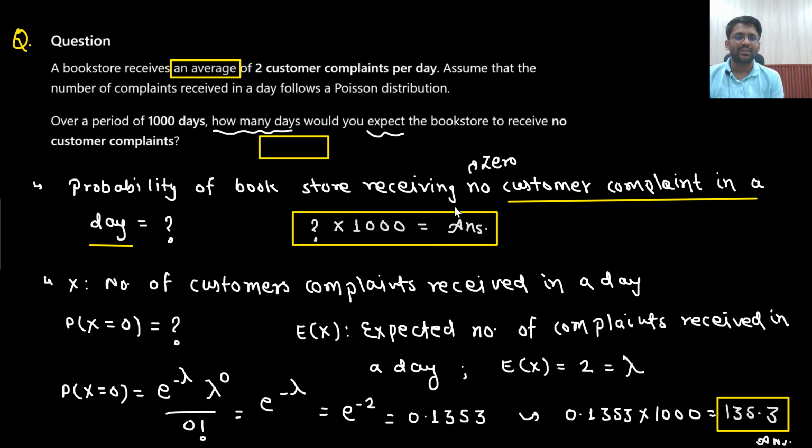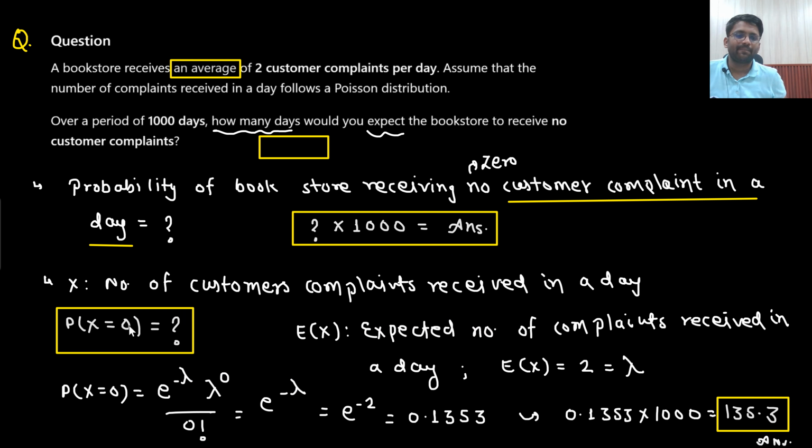Now it is Poisson's distribution, then the first task would be to define the random variable. So what will be my random variable? Based on the question, the probability of a bookstore receiving no customer complaint in a day, that means my random variable x would be the number of complaints received in a day. So what I am supposed to find out? The number of customer complaints received in a day being equal to 0. This is what I am supposed to find out.